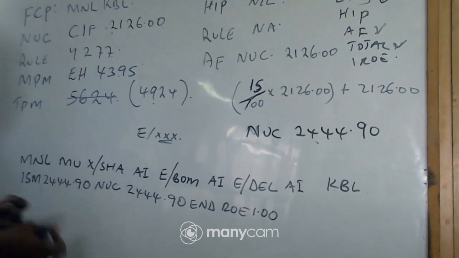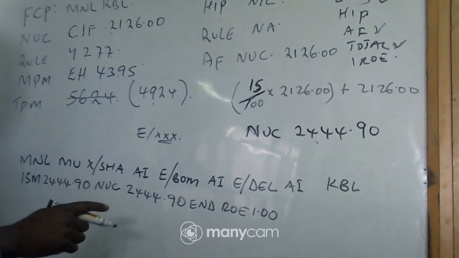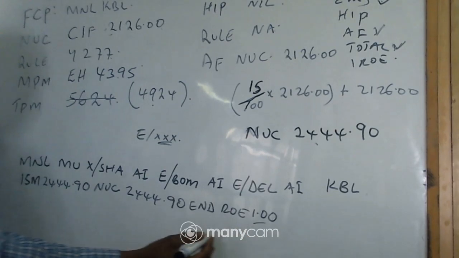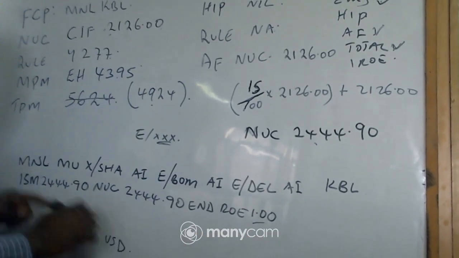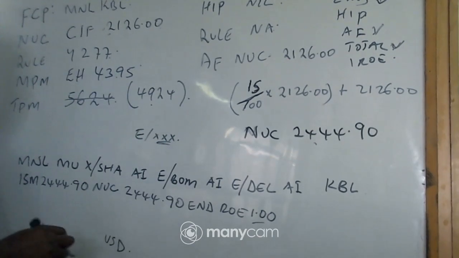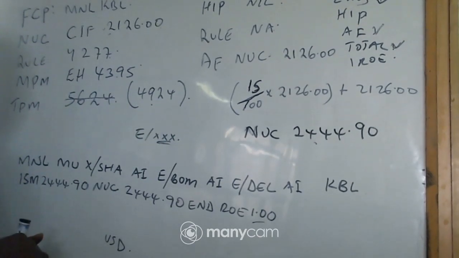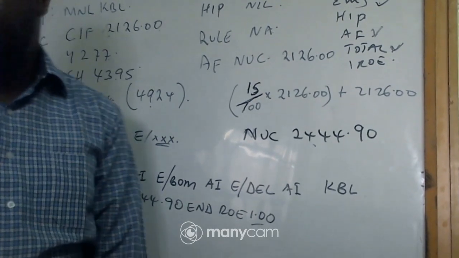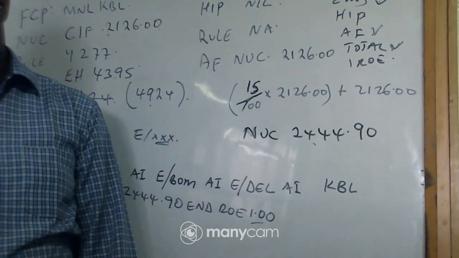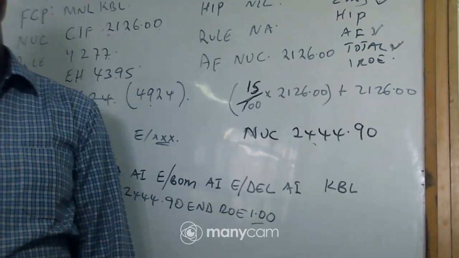So if you're working in the industry and you want to convert to LCF, you will take this and multiply by this to get the US dollar. Because in the linear, we don't indicate the LCF. So that's all. Our next topic will be on return, but I think we can stop there.